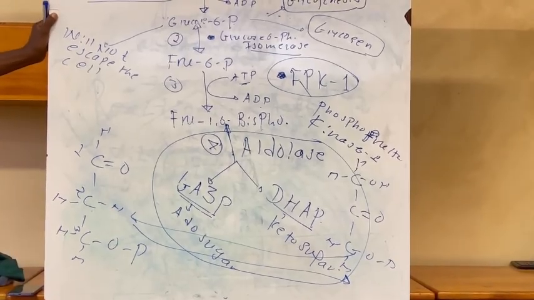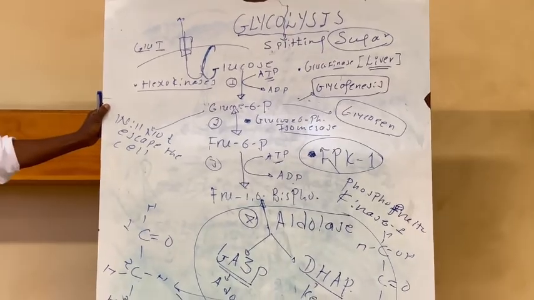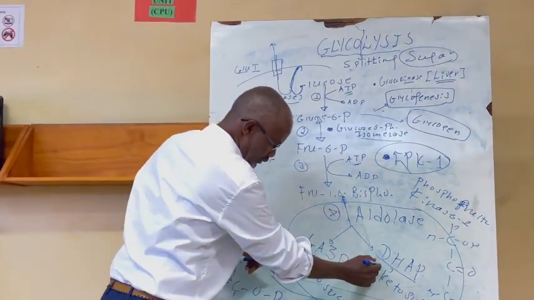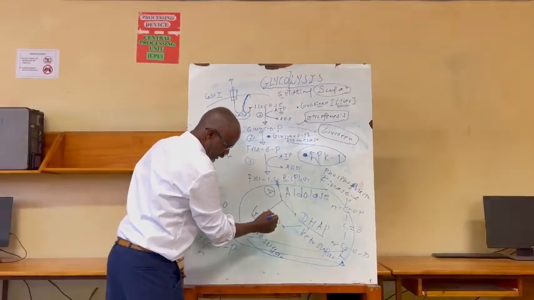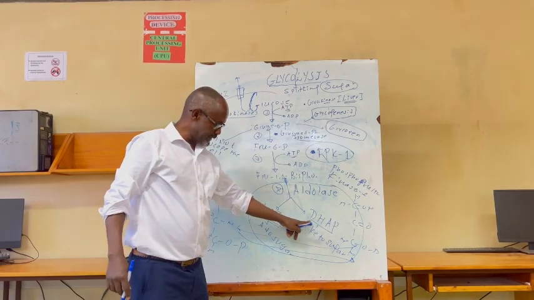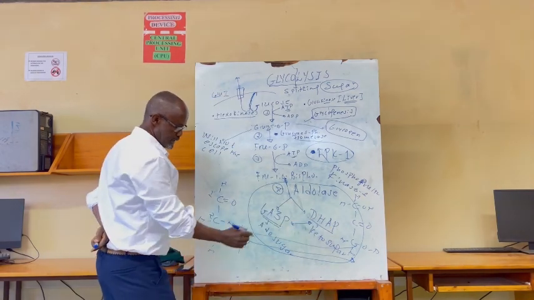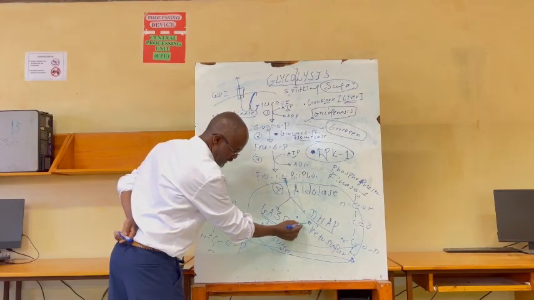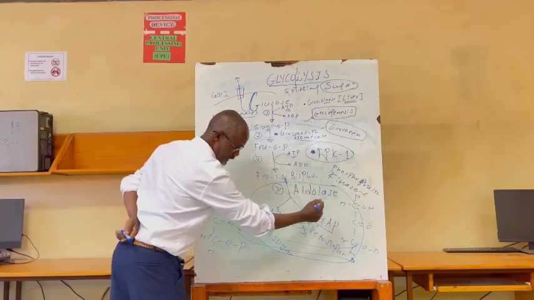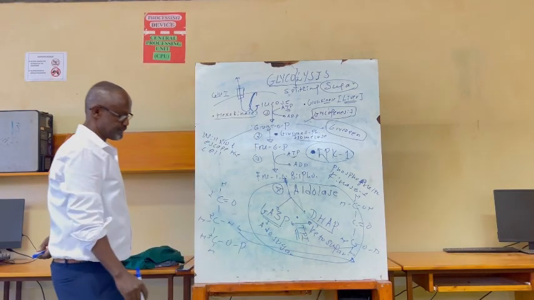This step is considered the 5th step in the glycolytic pathway. That means conversion of glyceraldehyde 3-phosphate into DHA, dihydroxyacetone phosphate, or vice versa. And there is an enzyme involved here. This enzyme is known as triose phosphate isomerase, which performs isomerization. Triose phosphate isomerase.